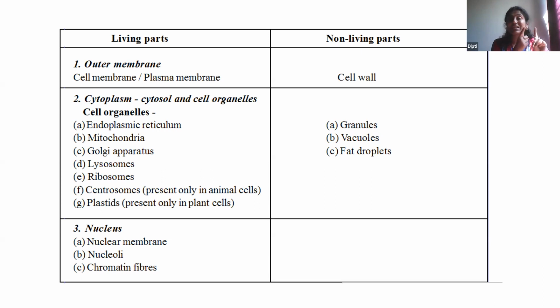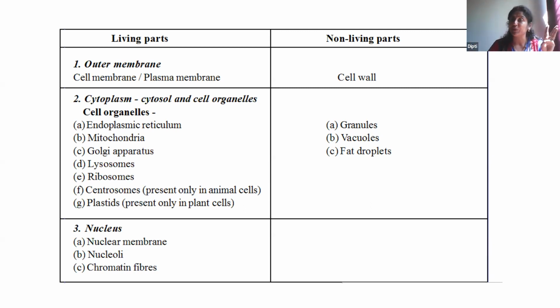Again, to recap, the cell membrane is a thin, delicate, semi-permeable membrane, selective in nature, which allows a few things to come inside, and it is a living part of our body. Cytoplasm is jelly-like, fluid, transparent, semi-liquid in nature, in which all the organelles are embedded.